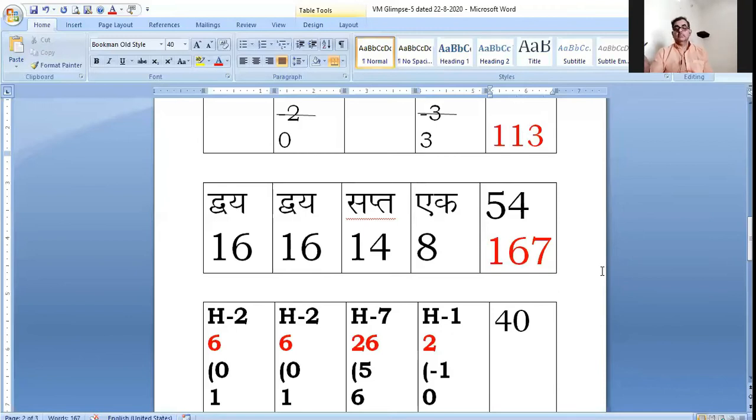We have covered 3 steps. At the first step, we had reached value 92. At the second step, we reached value 21. At the third step, we reached value 54. And it totals 167. Now we are at the fourth step. When we say 2, it means 2 space body, meaning hypercube 2. When we say 7, it is hypercube 7. When we say 1, it is hypercube 1.